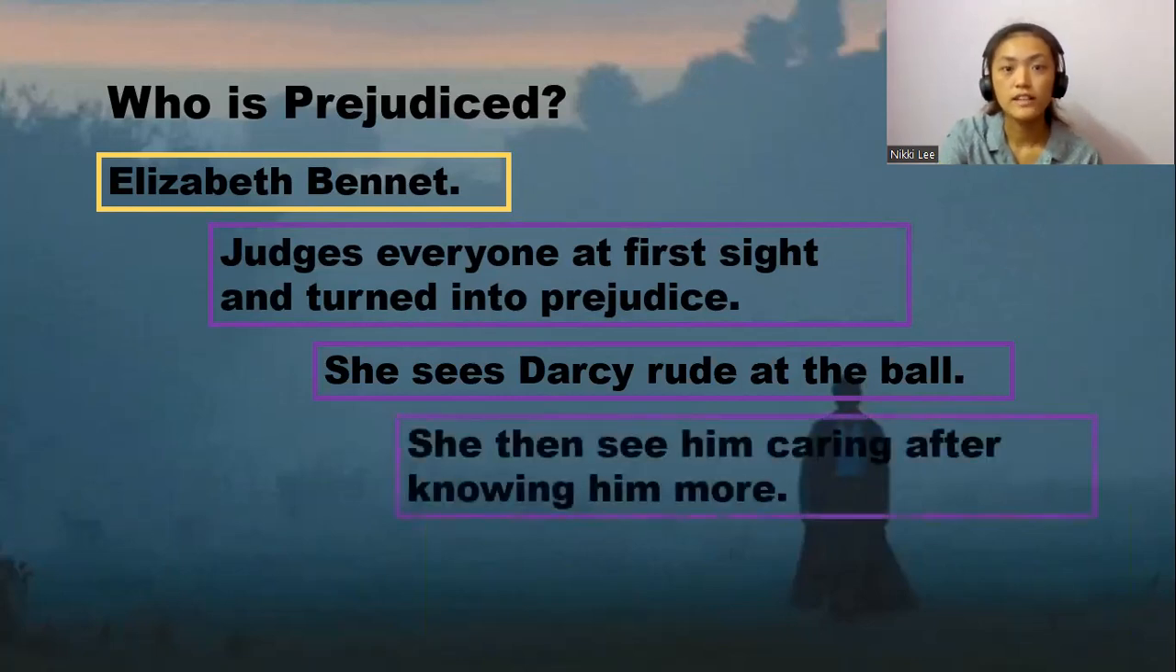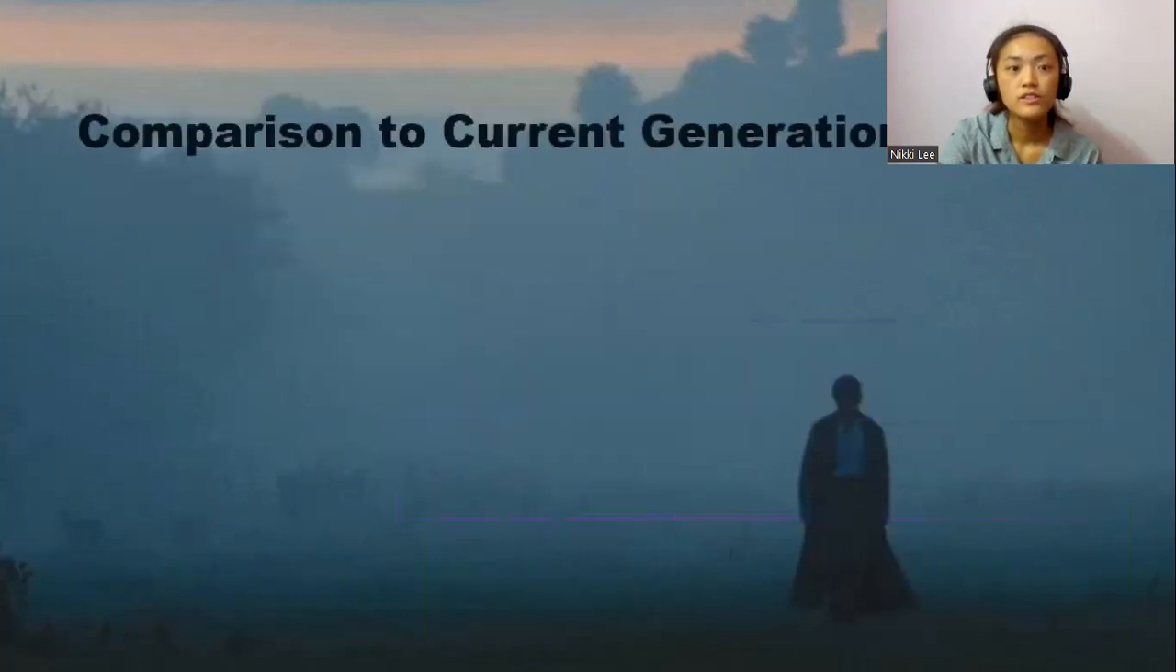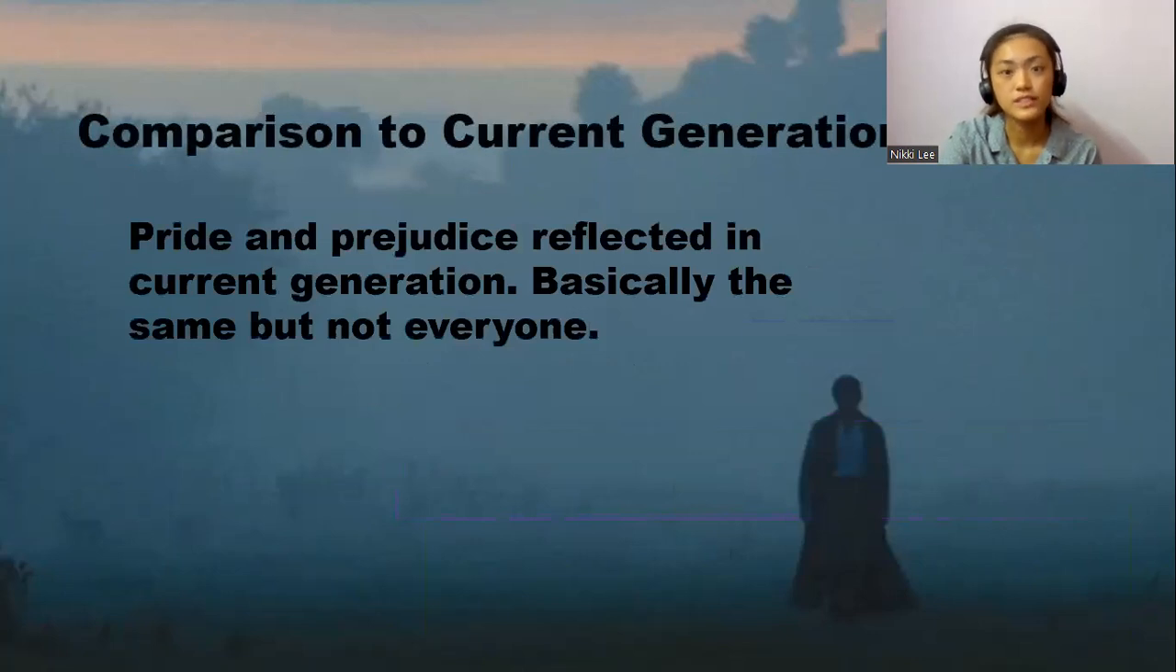But after she gets time to know him more, she notices that actually Darcy is a caring person, and her judgment of him was wrong because she thinks that Darcy actually is worthy to spend her whole life with. So the comparison to the current generation is that pride and prejudice are actually reflected in our current generation, but in some people, not everyone.